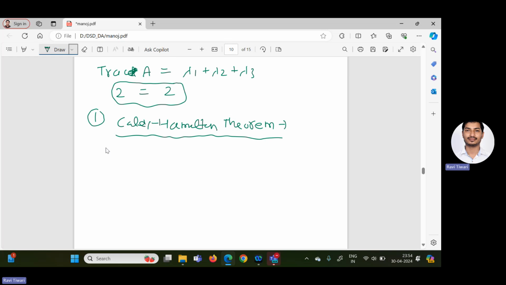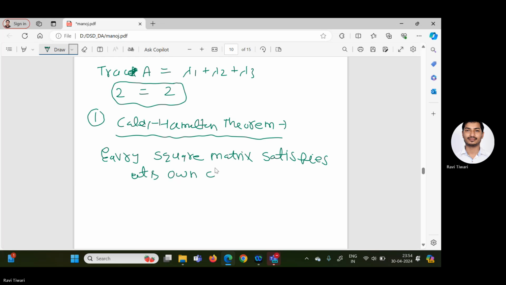Statement here I will write: every square matrix satisfies its own characteristic equation.